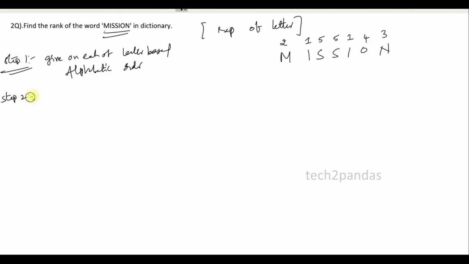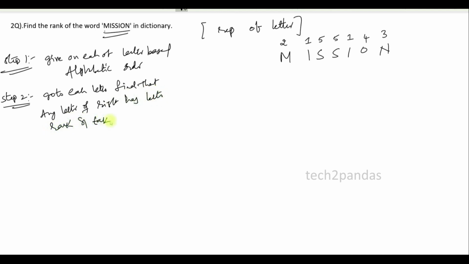Second step, step 2, so go to each letter and find whether any letter on the right has lesser rank, and take the count. So step 2 is nothing but go to each letter and try to find on the right of the word, is there any rank lesser than that letter, nothing but 1, 1, so take the count. 1 is less than 2, so how many ones? 1 and 1, 2 times is repeating, so take 2.